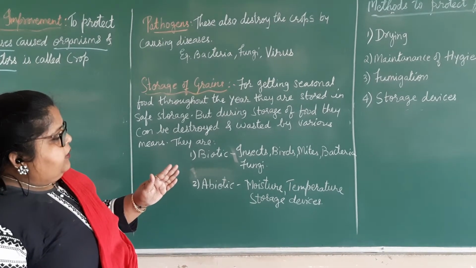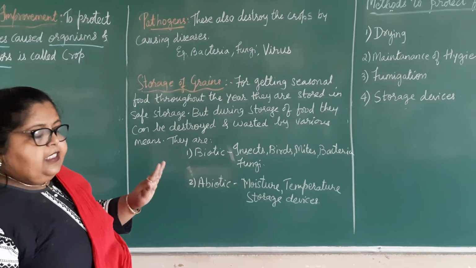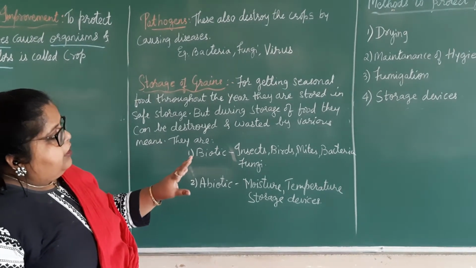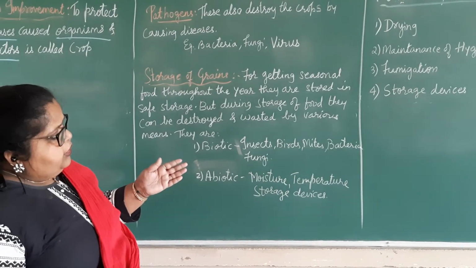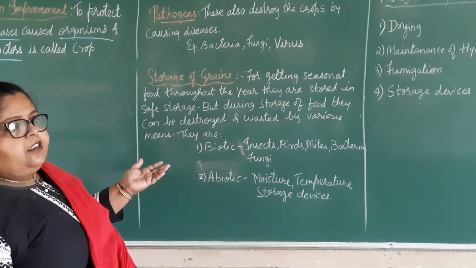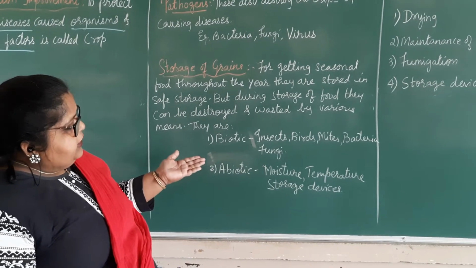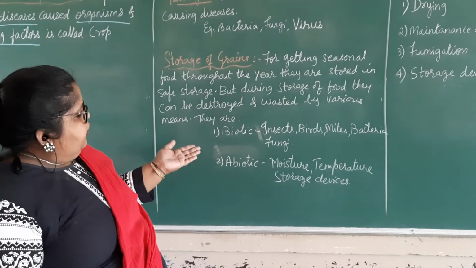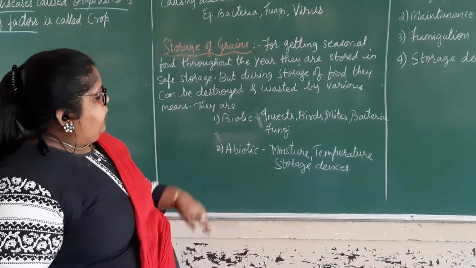Then bacteria and fungi are produced if the grains are placed in moist places. Birds and rodents also come when we are drying the grains, and some insects come. So we should protect from these biotic factors.